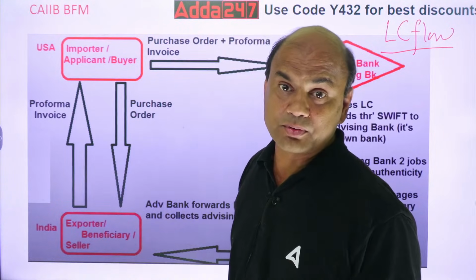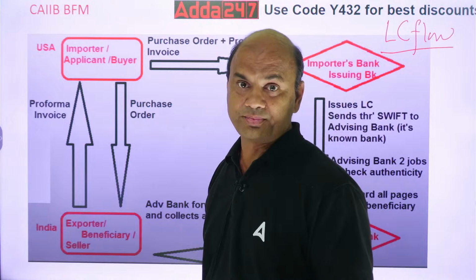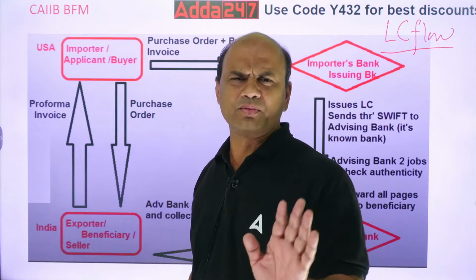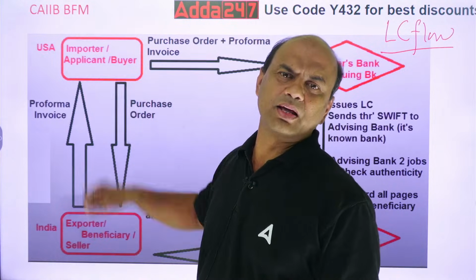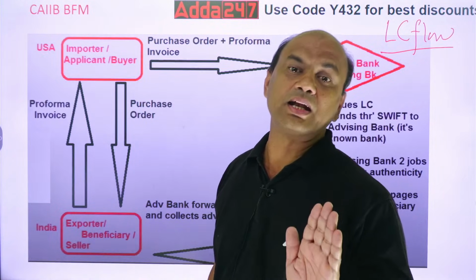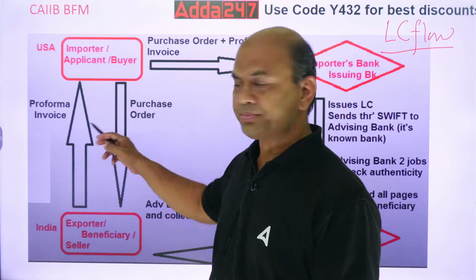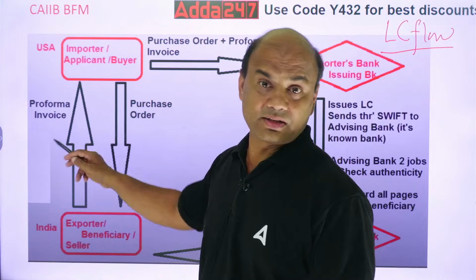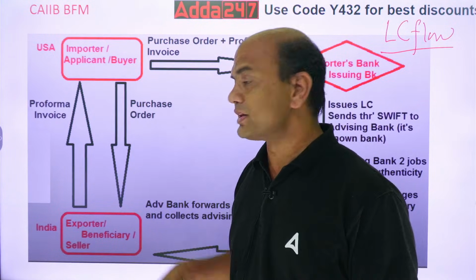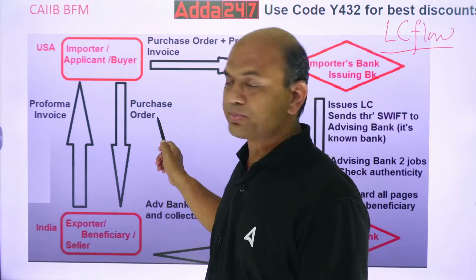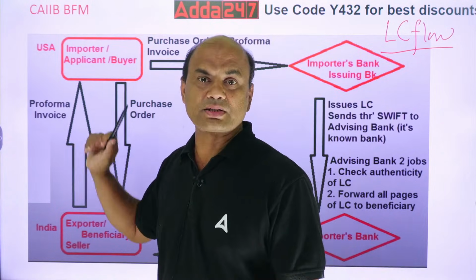Based on this purchase order, the seller will prepare a pro forma invoice, or we call it a quotation also. The seller will give it to the buyer: see, this is the tentative rate, roughly this can be the rate. Now the buyer has 2 documents, the purchase order and the quotation.